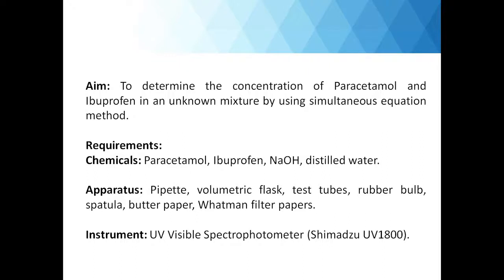Apparatus we will require are pipettes, beakers, volumetric flasks, test tubes, rubber bulb, spatula, butter paper, Whatman filter paper. Now in UV spectroscopy always Whatman filter papers should be used. Instrument, obviously, UV visible spectrophotometer. The make and model of our instrument is Shimadzu UV 1800.